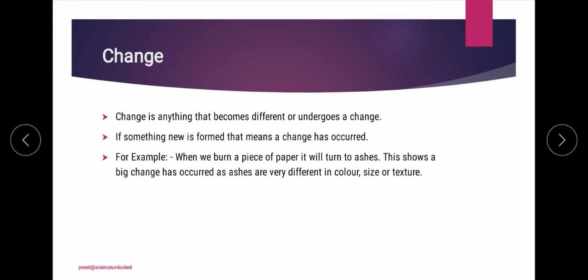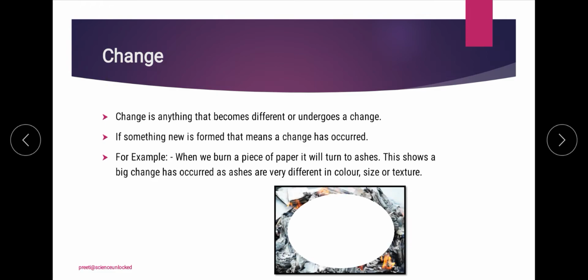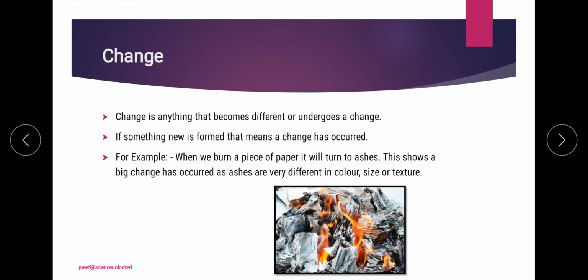On the other hand, you might find that things are changing, but a new, totally different kind of scenario or product is not coming in front of us. These are the different ways with which we will be able to distinguish between the kinds of changes and identify them.